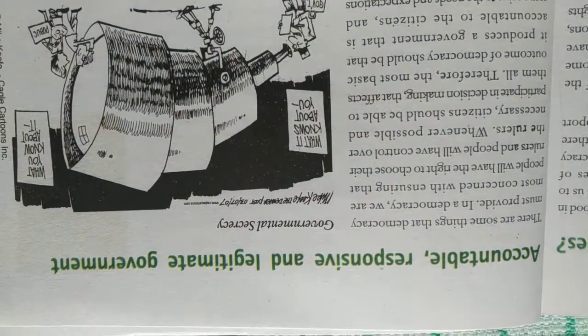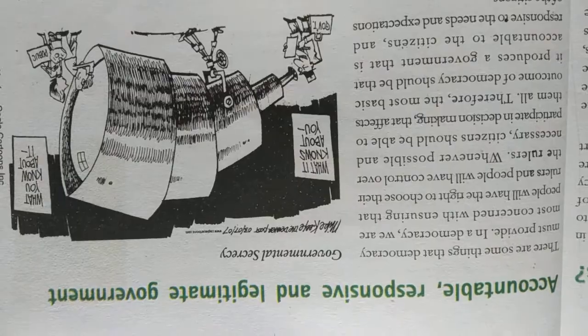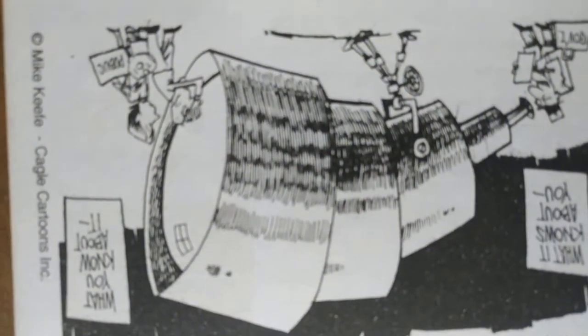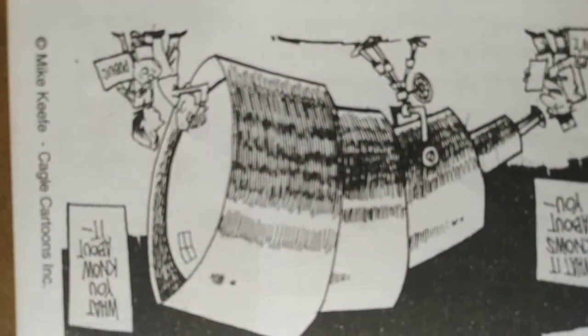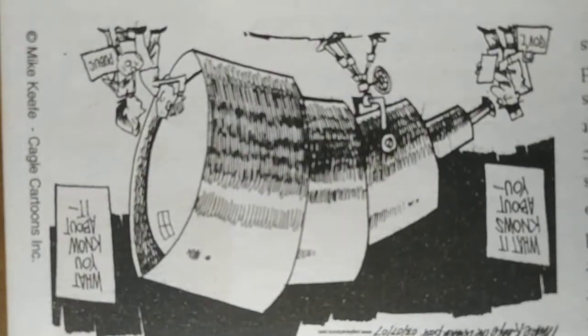Democracy produces accountable, responsive, and legitimate government. People have the right to choose their rulers and they have control over their rulers. Citizens can participate in decision making. Thus, democracy produces a government that is accountable to citizens and responsive to the needs and expectations of the citizens.